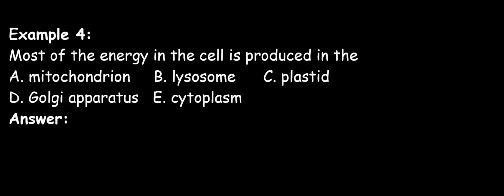Referring back to our teaching, we saw that the mitochondrion is the organelle known as the powerhouse of the cell. It is where cellular respiration takes place, and cellular respiration helps in the production of what? Energy. So the answer is mitochondrion.